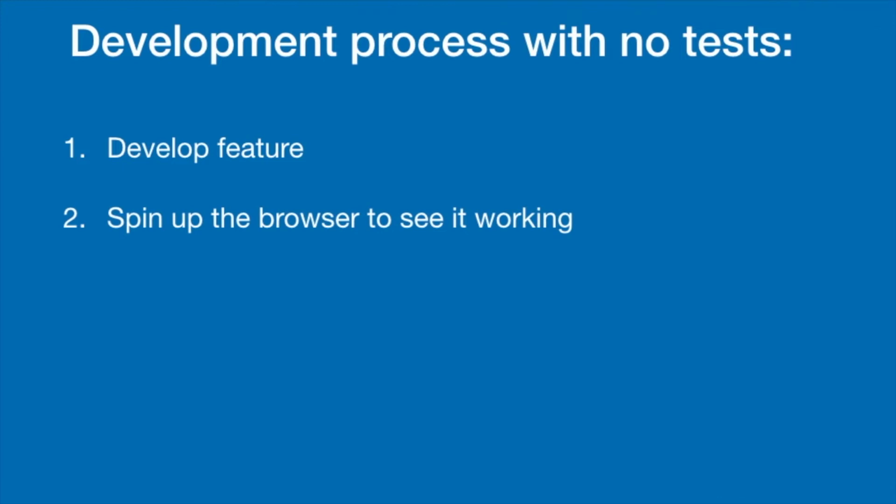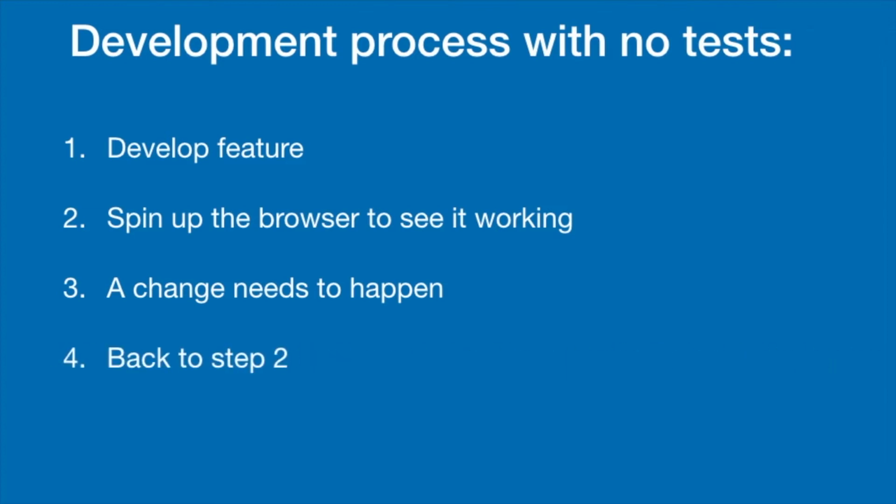Before I dive into that, I want you to think about your development process without tests. I bet it's something along these lines. First, you create a feature for your web app. Then you open your browser and use your feature to see if it's working as expected. Then, a change needs to happen to the code, be it you improving it, cleaning it up, or just fixing a bug. Now you go back to step 2 to test your feature again. By following this, you are manually testing it.